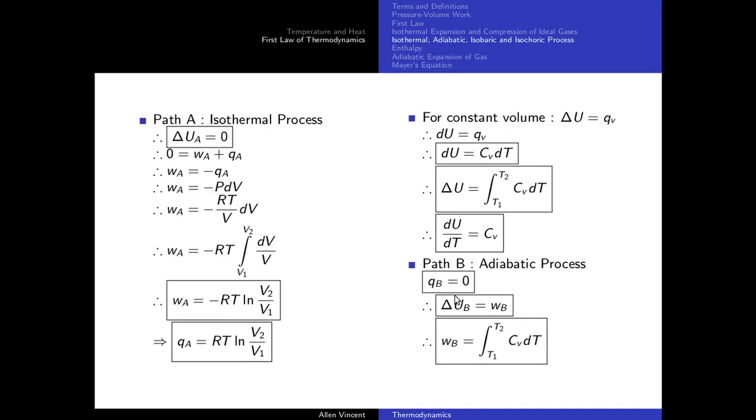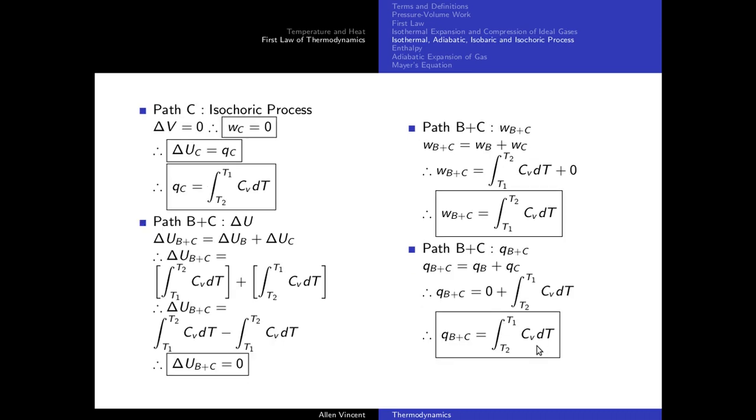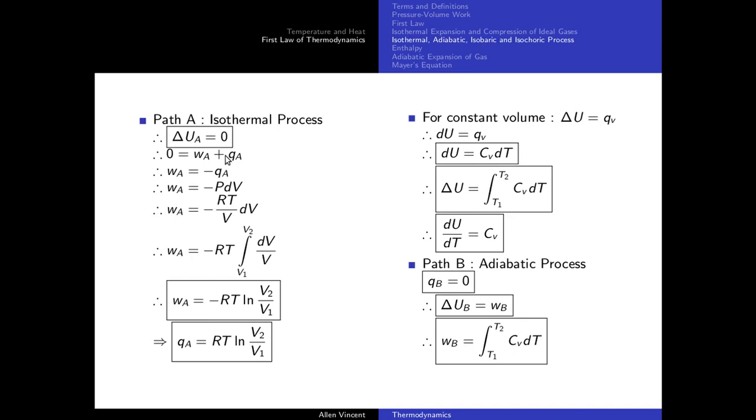Delta UB was simply the work done along path B, so that was the integral from T1 to T2 of CV dT. Plus delta UC was equal to QC, and QC was the integral from T2 to T1 of CV dT. So I've just substituted these values for delta UB and delta UC.